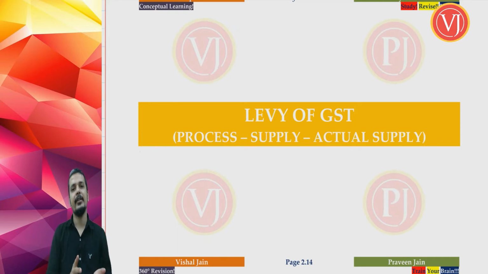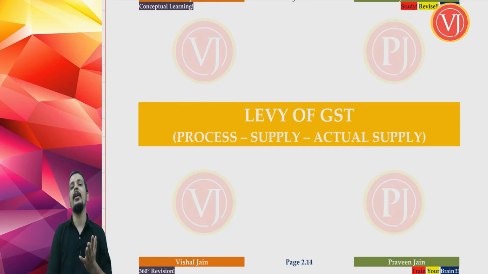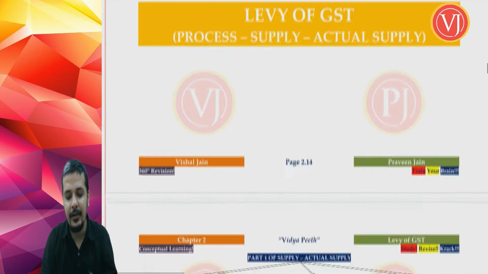Friends, supply, as we have discussed, we are going to discuss in 3 parts. Actual supply, then deemed supply, then not supply. First part would be discussing actual supply, where you have 3 things to be present. Activity, any activity should be present, that is supply should be present, plus business should be present, plus consideration should be present.